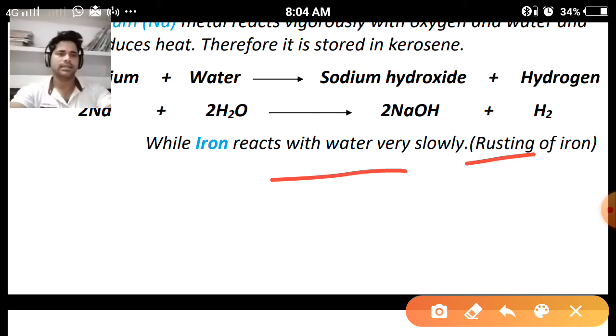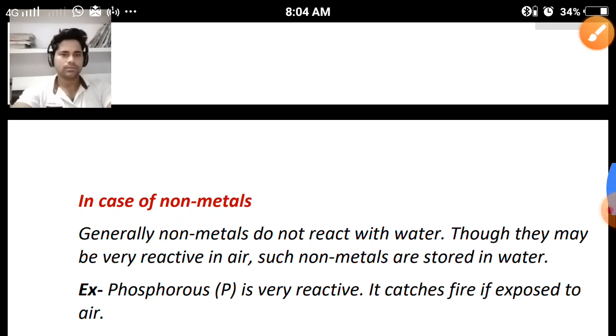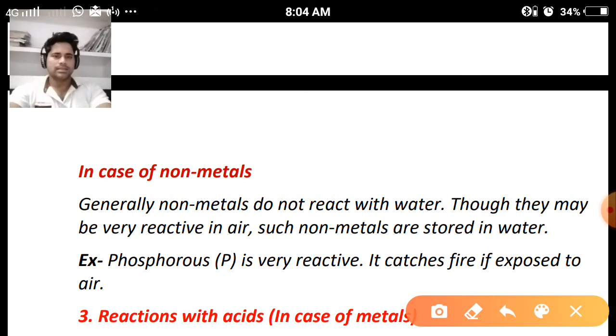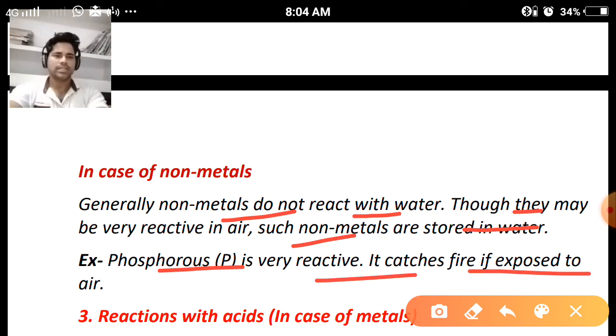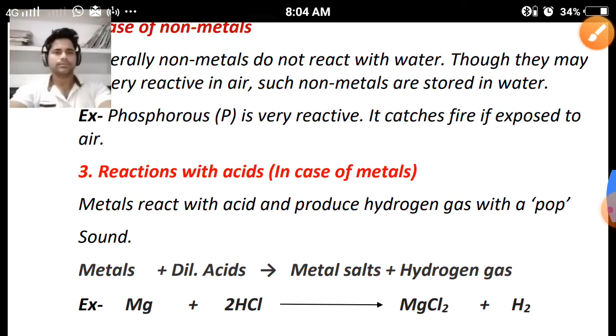and that we already saw in the rusting of iron. In case of non-metals, generally non-metals do not react with water, though they may be very reactive in air. Such non-metals are stored in water. Example, phosphorus. Phosphorus is very reactive, it catches fire if exposed to air. Clear?